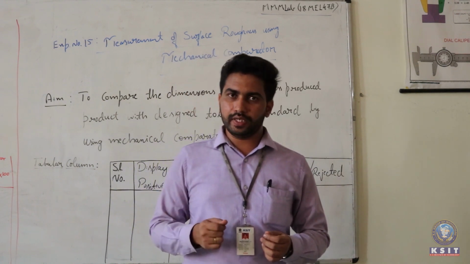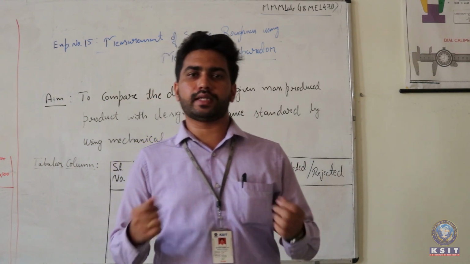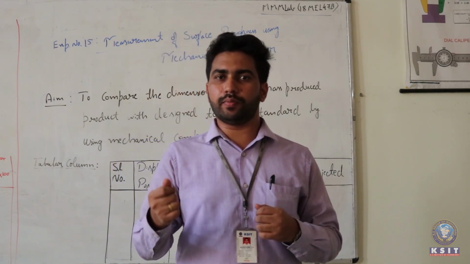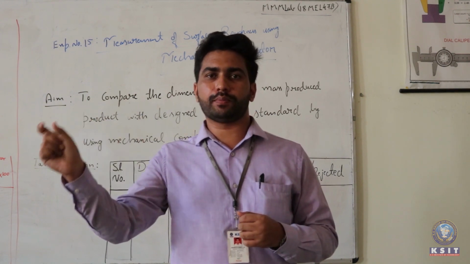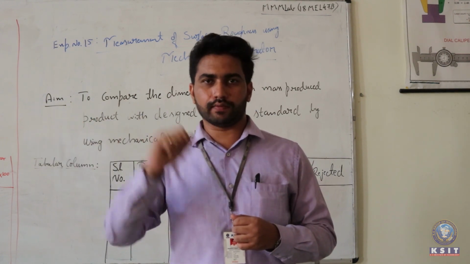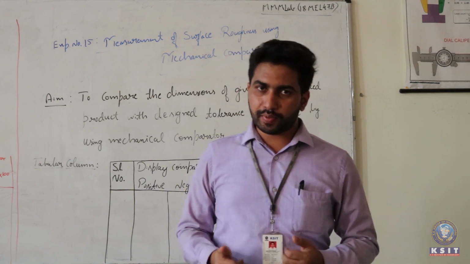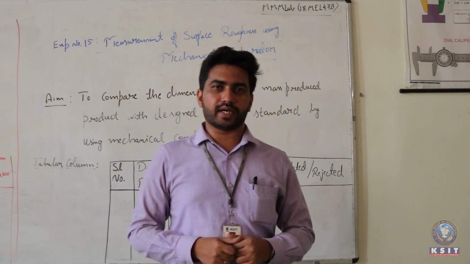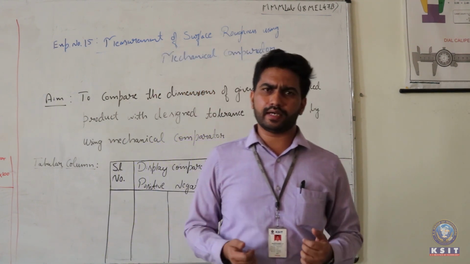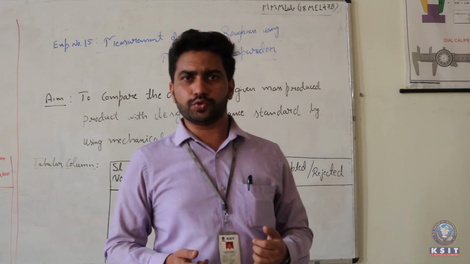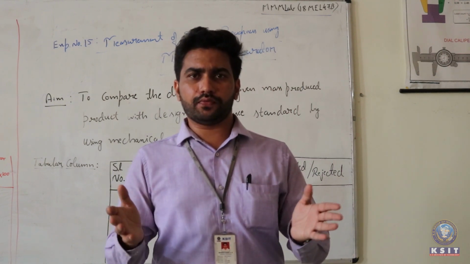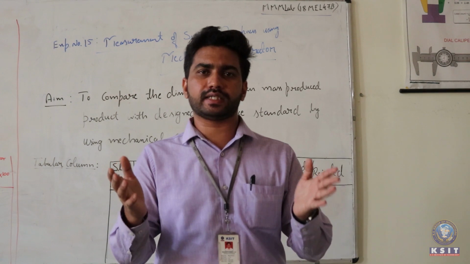So basically, for any product that has been manufactured, we go by a rough estimation of whether it is within the tolerance level or not. For that purpose we use different types of comparators. Basically, the comparator is a device used to determine the different physical dimensions or physical parameters that have been achieved.